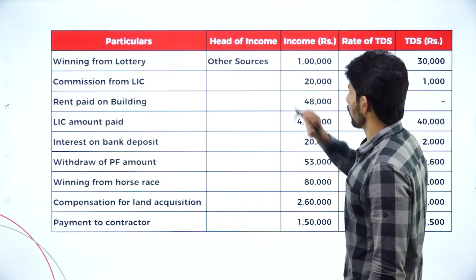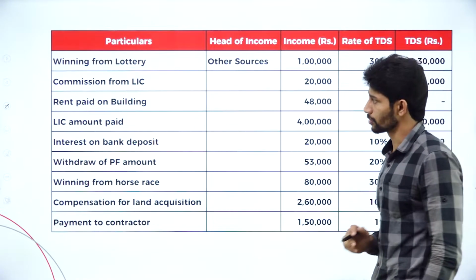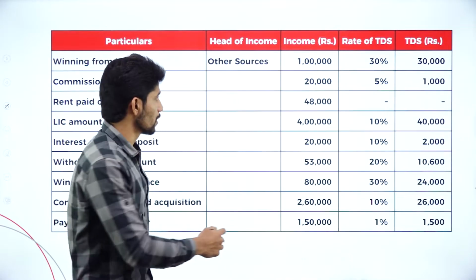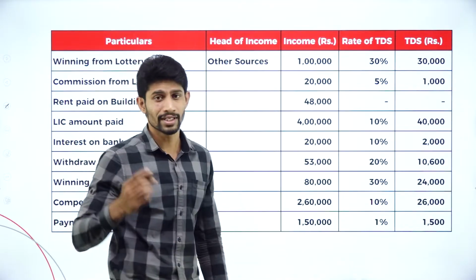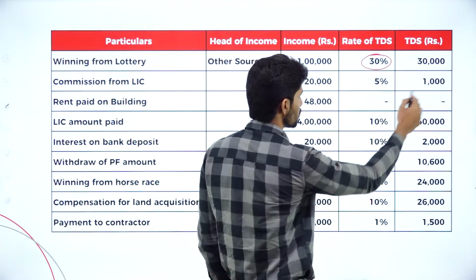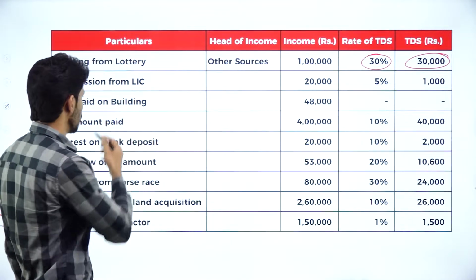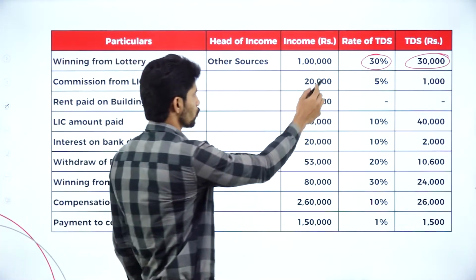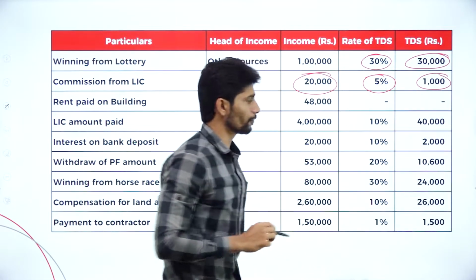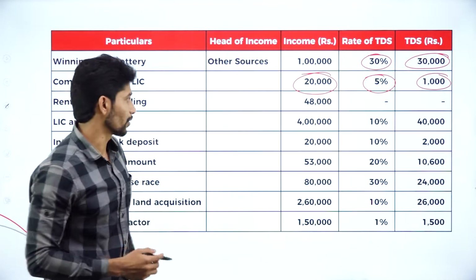So now let us solve the problem. Particulars, head of income, income, rate of TDS and TDS amount. Winning from lottery, yes, obviously it belongs to income from other sources. So income is 1 lakh. What is the rate of TDS applicable? 30%. If you compute 30%, you will get 30,000 rupees, right? Next one, commission from LIC. So 20,000, and the rate of TDS is 5%. The value comes to 1 lakh rupees.